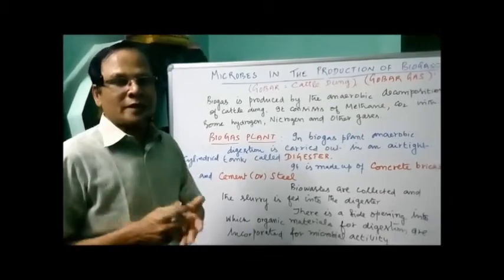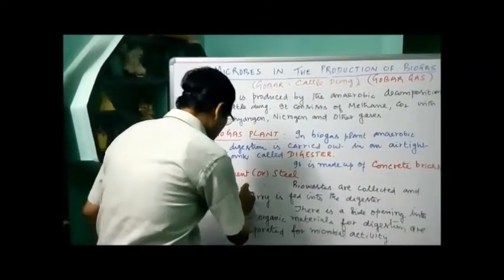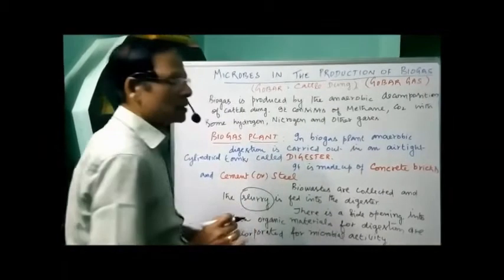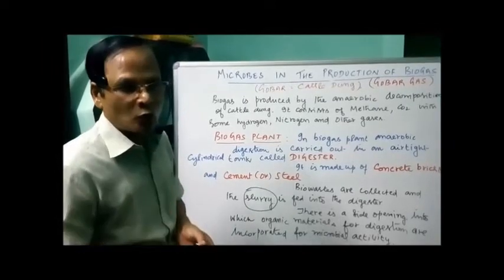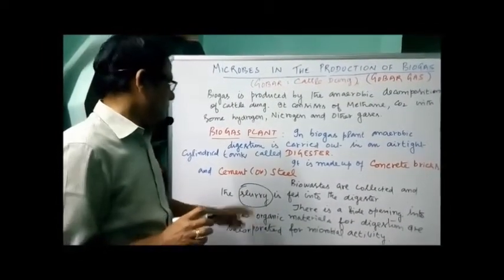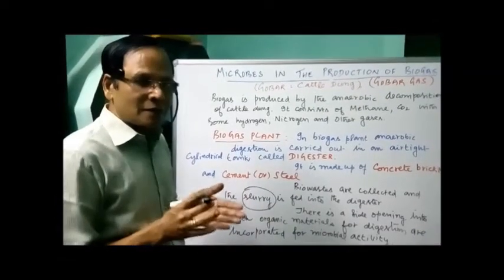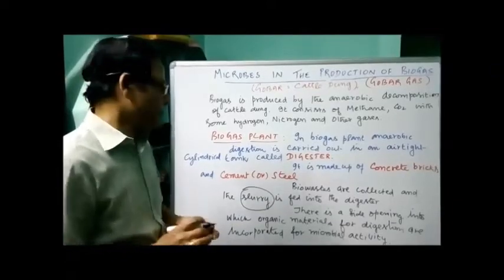Now the biogas is collected, and the slurry. What is slurry? Slurry is nothing but a semi-solid thin waste. For example, cow dung mixed with water forming a slurry in a more or less semi-solid state. So the slurry is fed into the digester for microbial activity to release the gas.